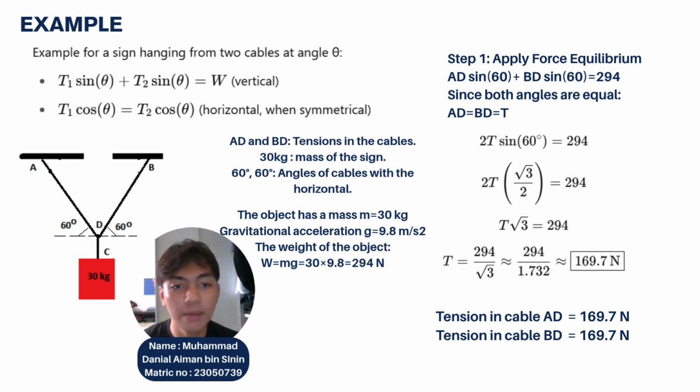The first step is to apply force equilibrium. Tension AD sine 60 degrees plus tension BD sine 60 degrees equals 294. Since both angles are equal, AD equals BD, which means the tensions are the same. So we can start with 2T sine 60 degrees equals 294, and we will get the tension in both cables as 169.7 N.